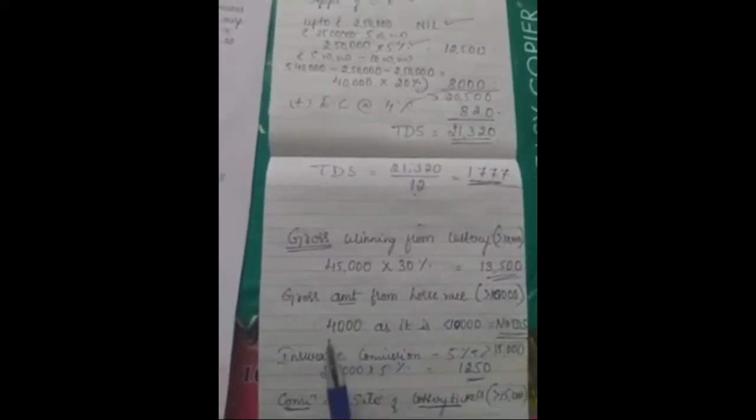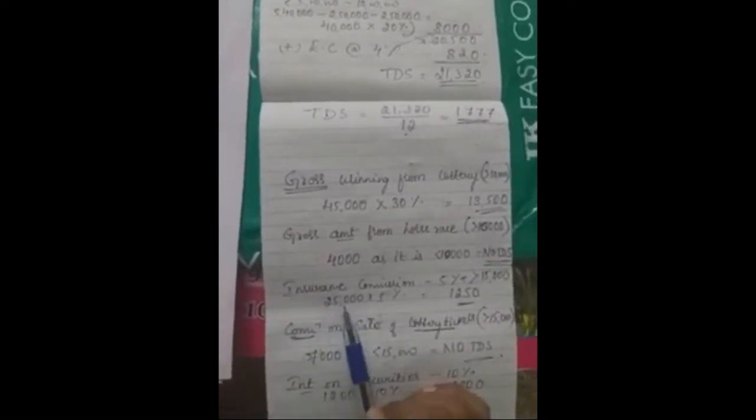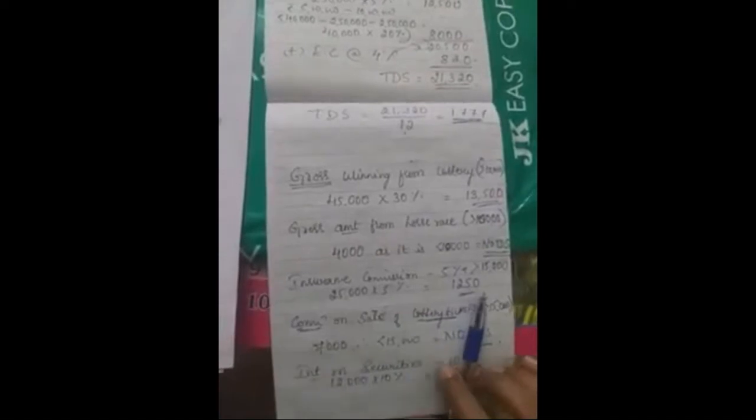Next, gross amount of horse race. For horse race also, the amount must exceed 10,000. Here the amount has not exceeded 10,000, as it is less than 10,000, so no TDS is applicable. Next comes insurance commission, which is calculated at 5% only when it exceeds 15,000. Yes, the amount exceeds 15,000 here, that is 25,000 into 5%, which is 1,250. Next, commission on sale of lottery tickets. Wherever commission has been given, it is calculated at 5% with a 15,000 threshold limit. Here the amount has not exceeded 15,000, it is 7,000, so less than 15,000, no TDS is applicable.